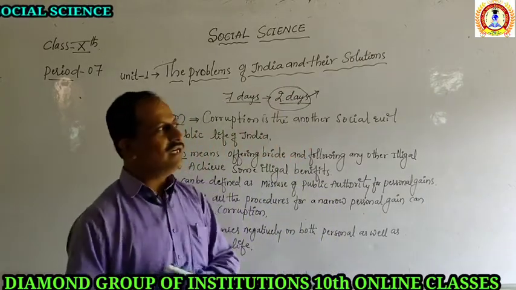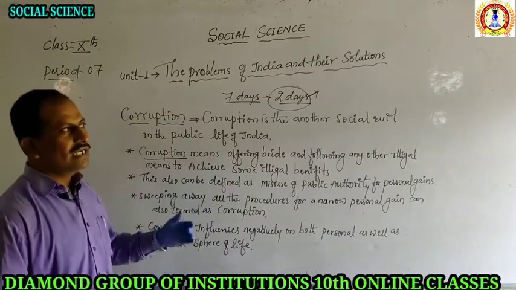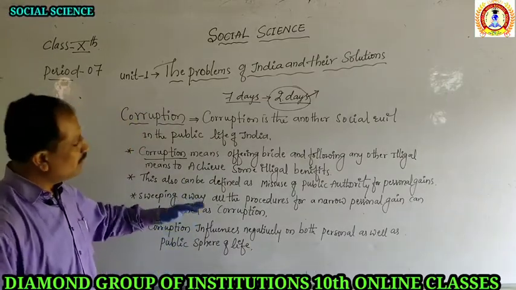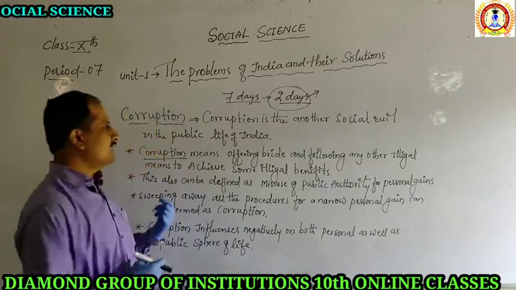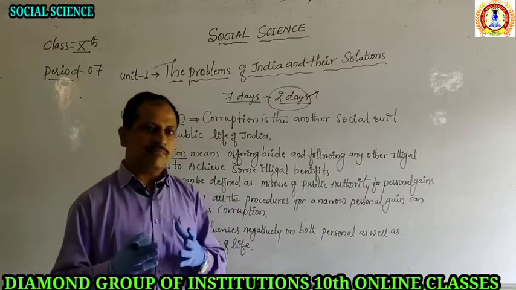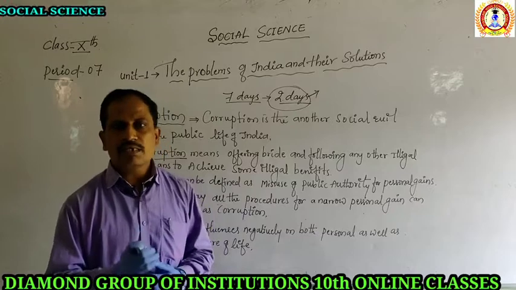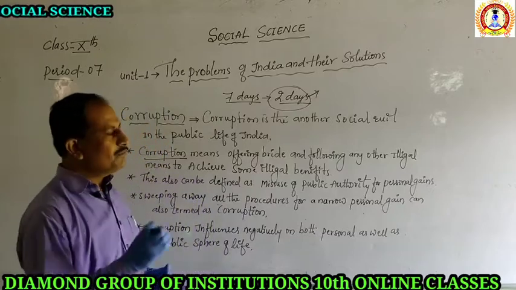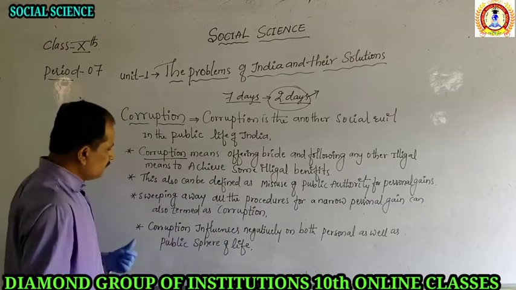We are not following the legal way. The office has set some conditions, and we do not follow those conditions. We go with the opposite of these conditions. That is also called corruption, because we are making a way for our personal gain or personal benefits.